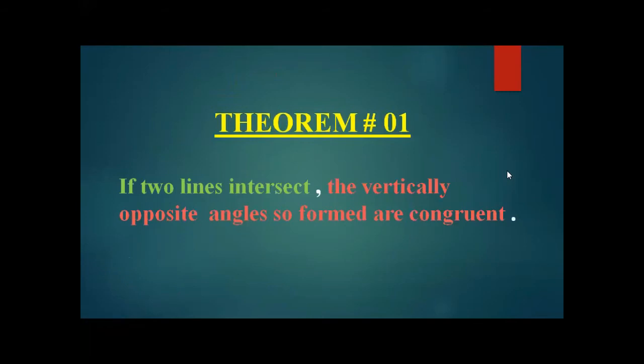Theorem number 1 is: if 2 lines intersect, the vertically opposite angles so formed are congruent. It is the general enunciation of theorem number 1. If 2 lines intersect, this is the hypothesis, then the vertically opposite angles so formed are congruent is its conclusion.